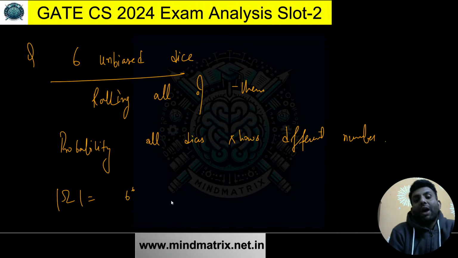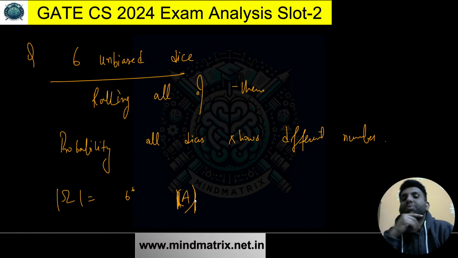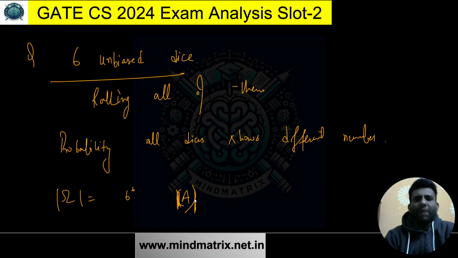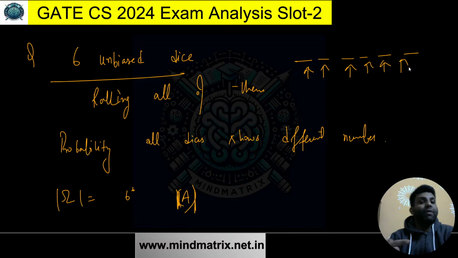If I talk about our event, let's say A is the event, what is the size of that? I'm talking about the probability of different numbers. What are the different ways I can have all these different numbers? We are having 6 different numbers. What are the ways I can get these 6 numbers? It's a simple permutation problem. Each blank represents a place where I'll get a number from my dice, and I'm saying all of these numbers would be different.